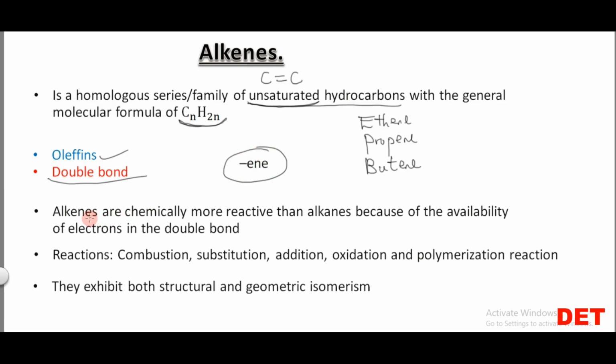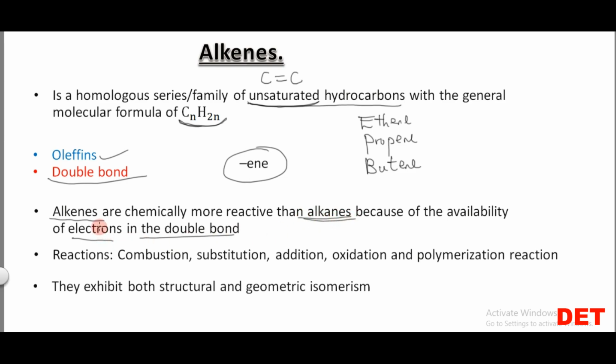Ene. So it's very important also to note that the alkenes are chemically more reactive than alkanes because of the availability of electrons in the double bond. So this is a typical exam question. You can be asked, why are the alkenes chemically more reactive than alkanes? So the alkenes are chemically more reactive than alkanes because of the fact that they have electrons in what? The double bond. Or you can simply say alkenes are chemically more reactive than alkanes because of the presence of the double bond. That is why they are chemically more reactive than alkanes.